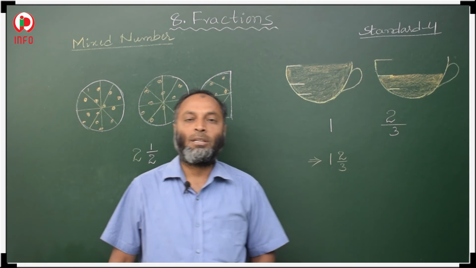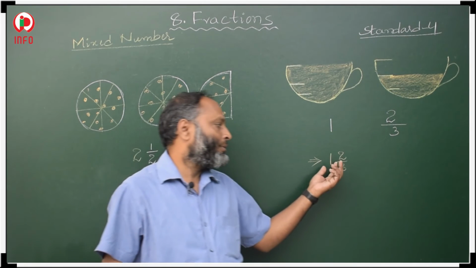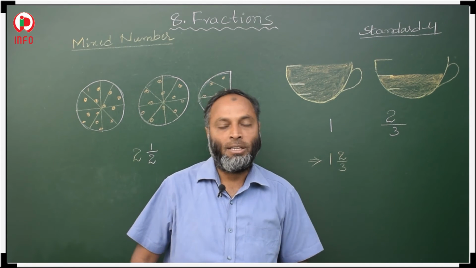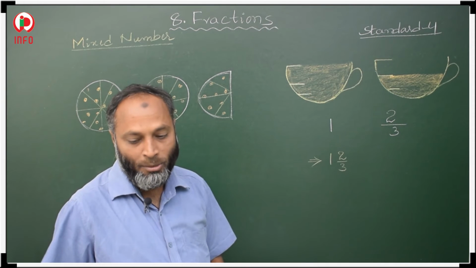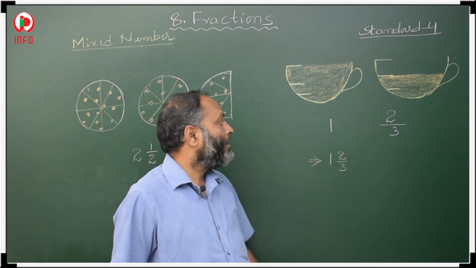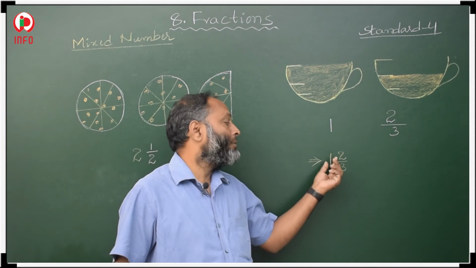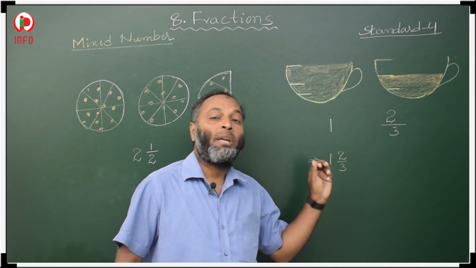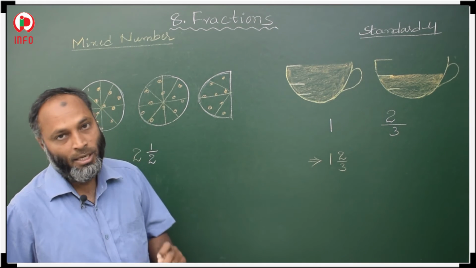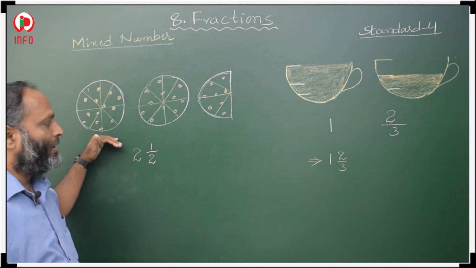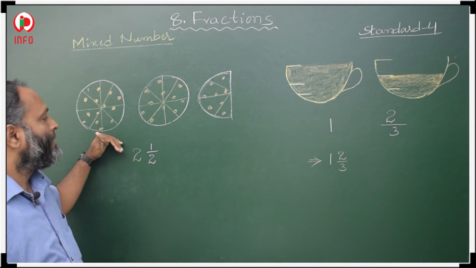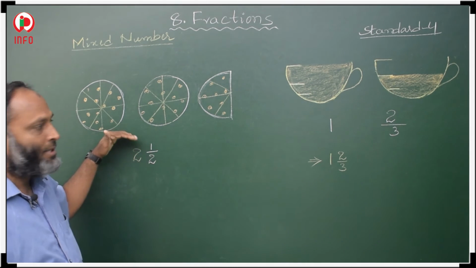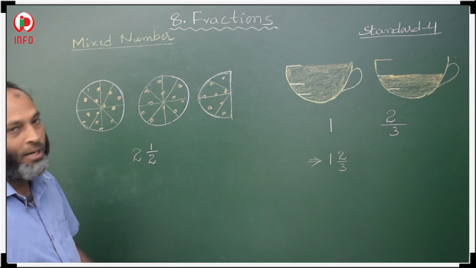Why is it a mixed number? Because it is the combination of a whole number as well as a fraction. So it is called a mixed number. Some fractions are given in this form. So then how to write the fractions when the whole and the fraction are given?